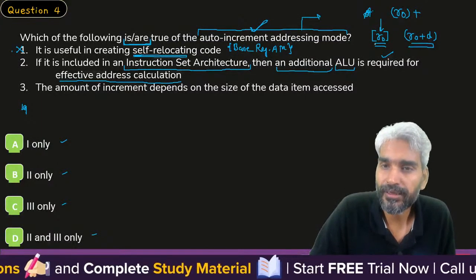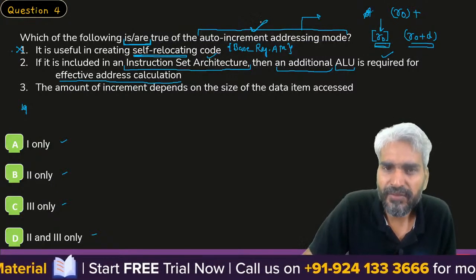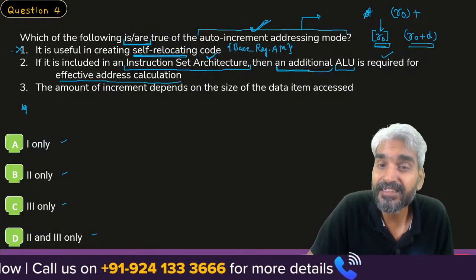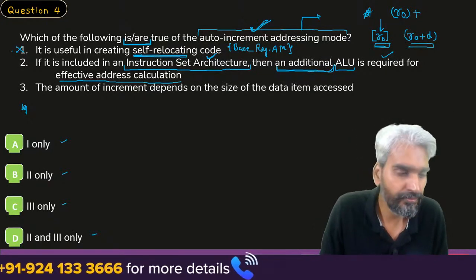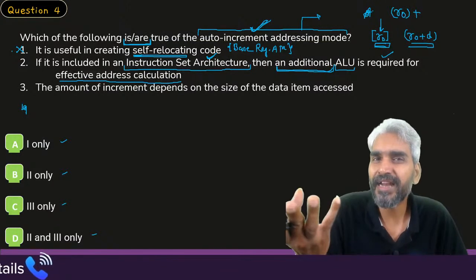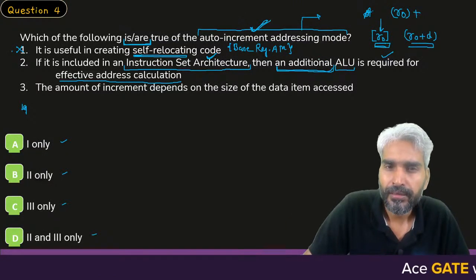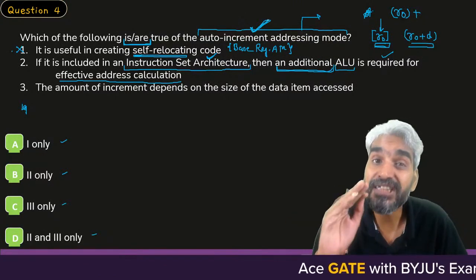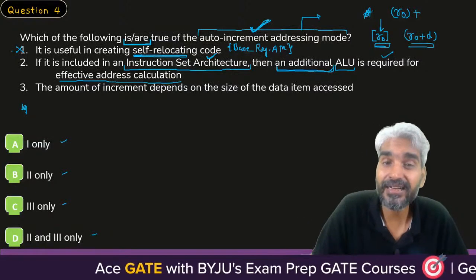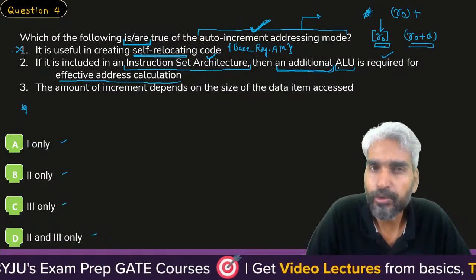Clear? So that's the idea. If we include this type of addressing mode in the instruction set architecture, then it says that an additional ALU is required. No, you already have an arithmetic logic unit in your processor. So why do you need an extra ALU? If you use an extra ALU, then perhaps you will be able to utilize this addressing mode more efficiently, but it is not necessary.